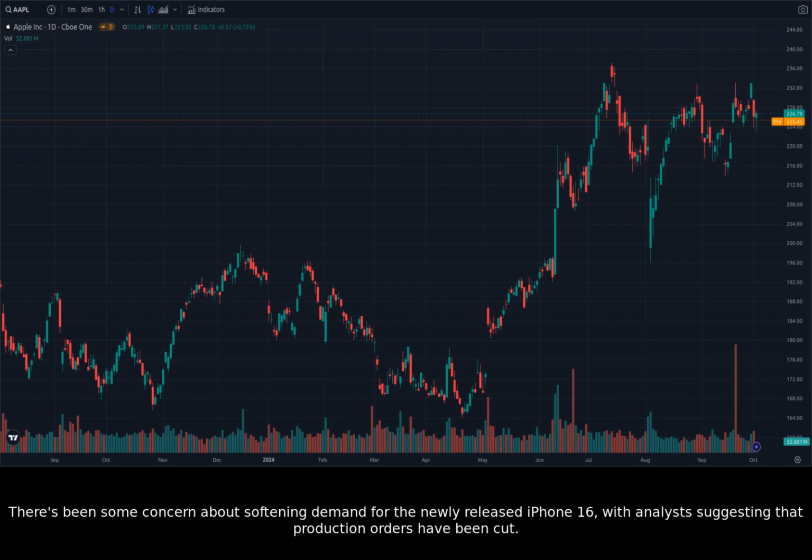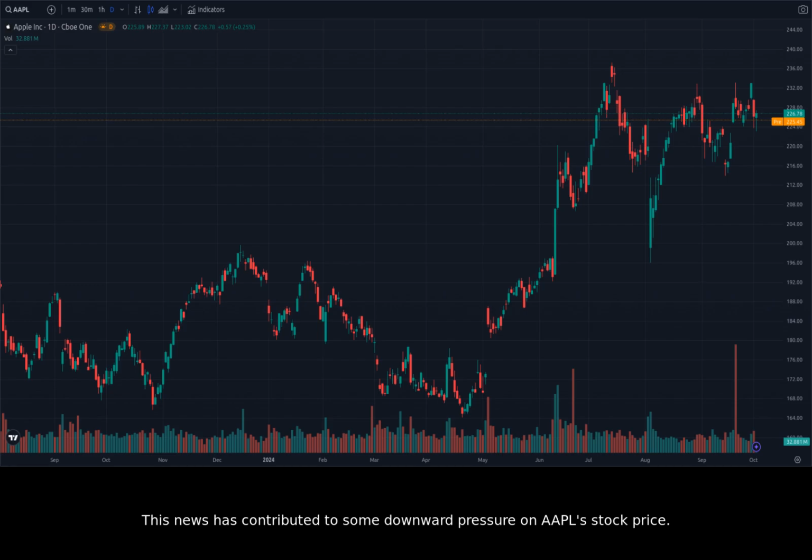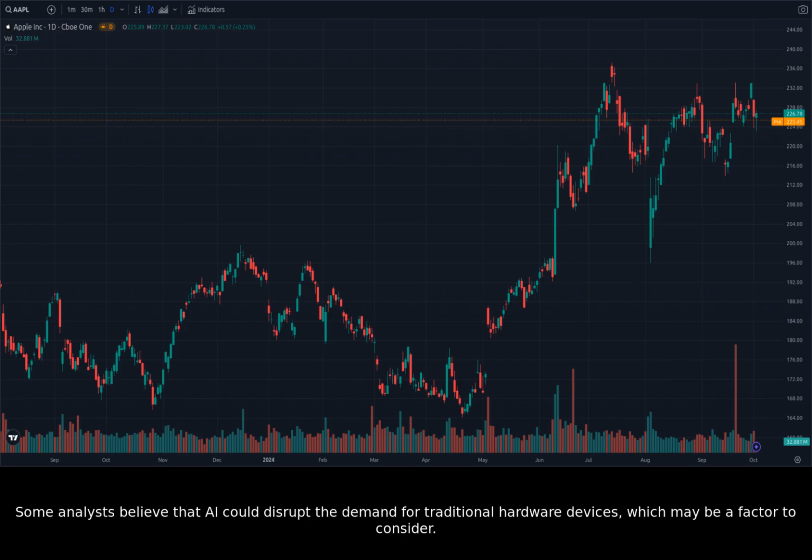There's been some concern about softening demand for the newly released iPhone 16, with analysts suggesting that production orders have been cut. This news has contributed to some downward pressure on AAPL stock price. Additionally, there's been talk about the impact of artificial intelligence on Apple's future. Some analysts believe that AI could disrupt the demand for traditional hardware devices, which may be a factor to consider.